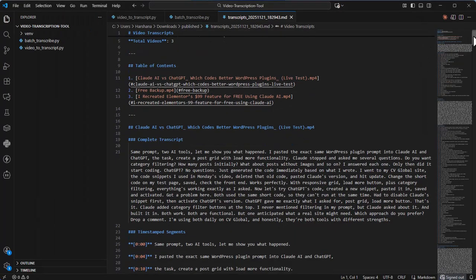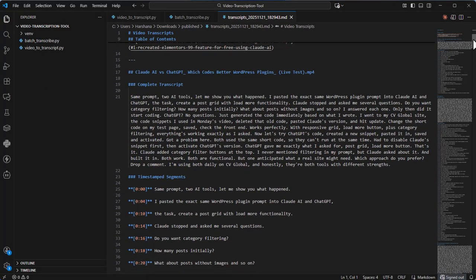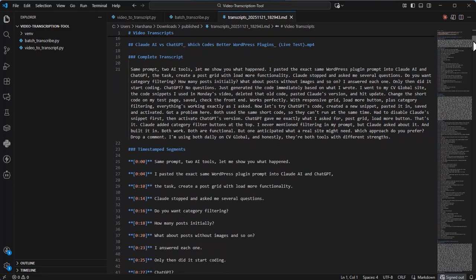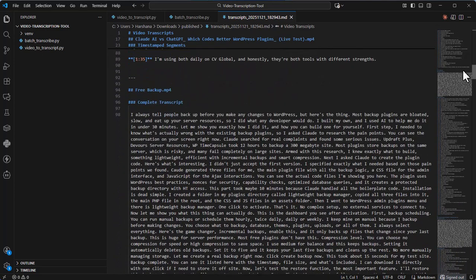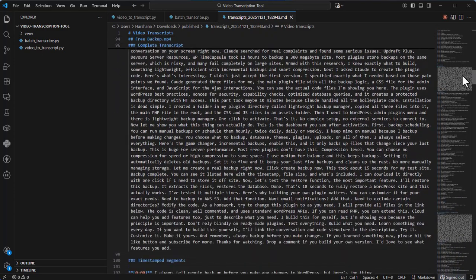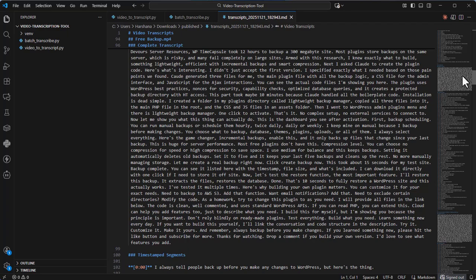Let's check the output. Look at this. Nicely organized MD file. It has got complete transcript and time-stamped segments for all 3 files. So that's the complete setup.